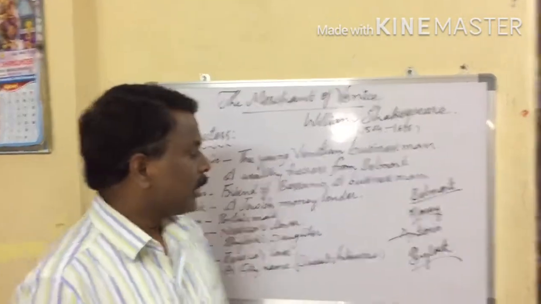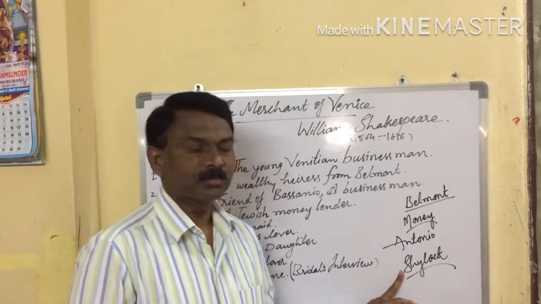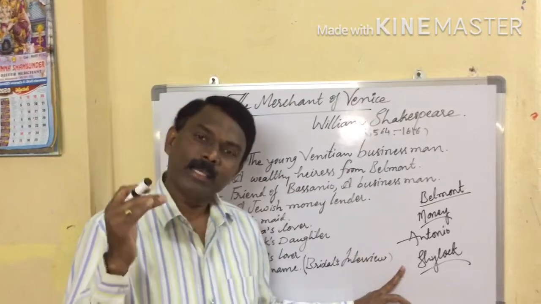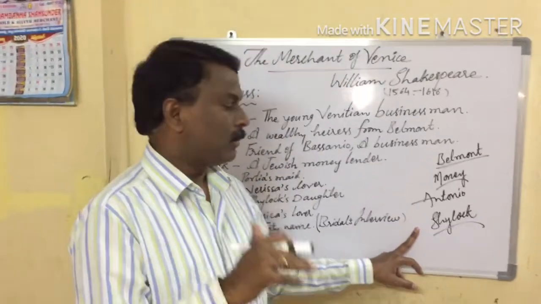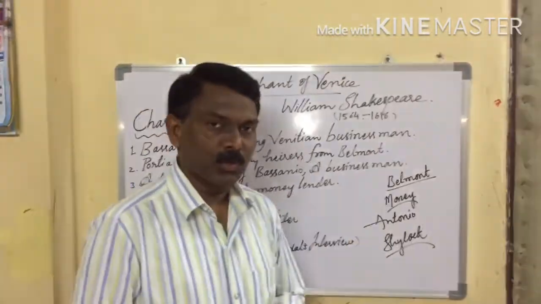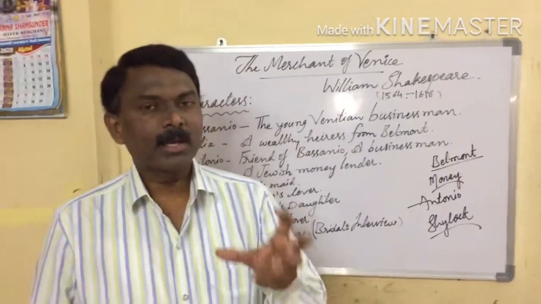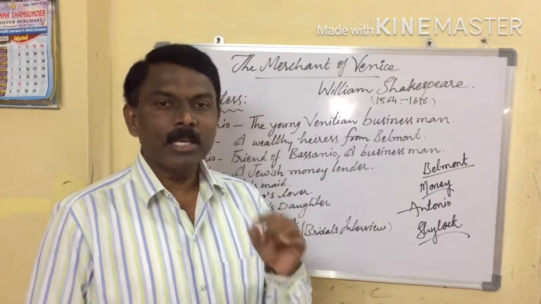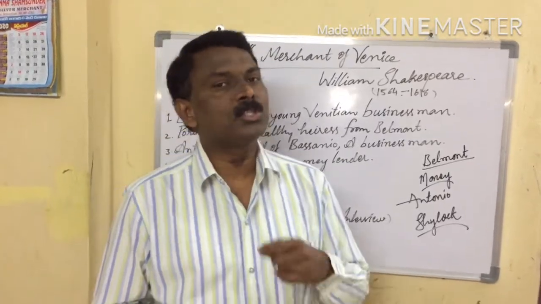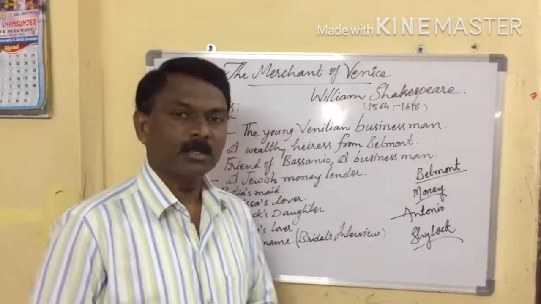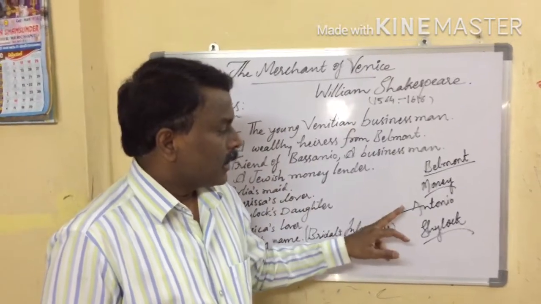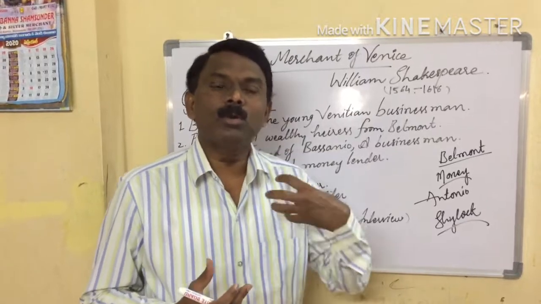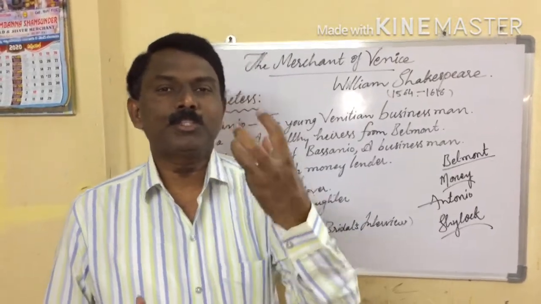What's the plan? First of all, Shylock says he is ready to give the amount to Antonio. But what's the condition? The condition is, if Antonio fails in paying the amount, that is 3,000 ducats, in return Antonio has to give one pound of flesh from his chest.